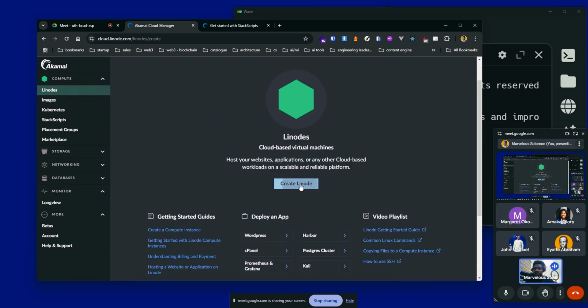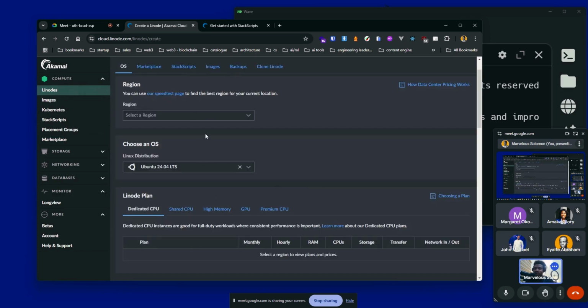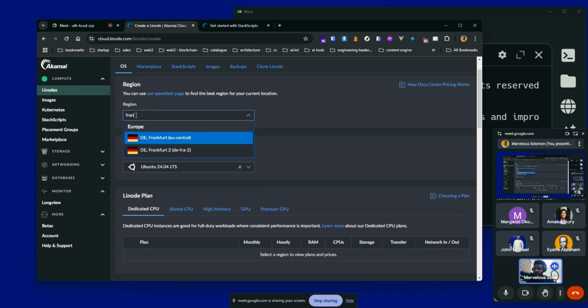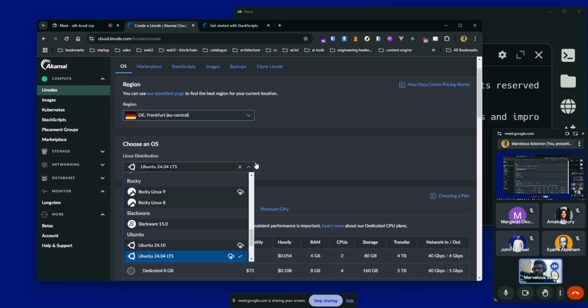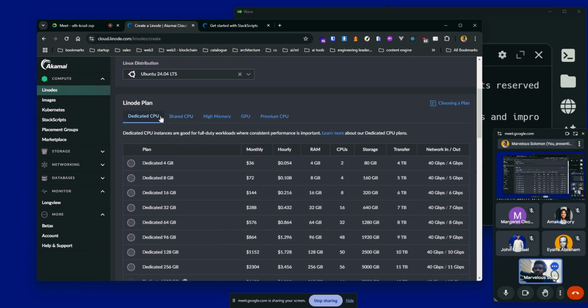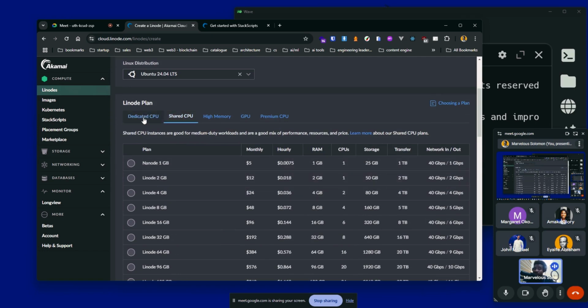Linodes are those VPS that you can create. So if I click on create a Linode instance, I just have to select a region. So we can go with Frankfurt, for example, which is EU Central. We can select the operating system, and I'll go with Ubuntu 24, which has long-term support. We can select shared CPU because dedicated CPU is quite expensive for our class. So let's go with I think the lowest option, shared CPU, which is about, oh, this is even good, 1 GB of RAM for $5. I think this is good.